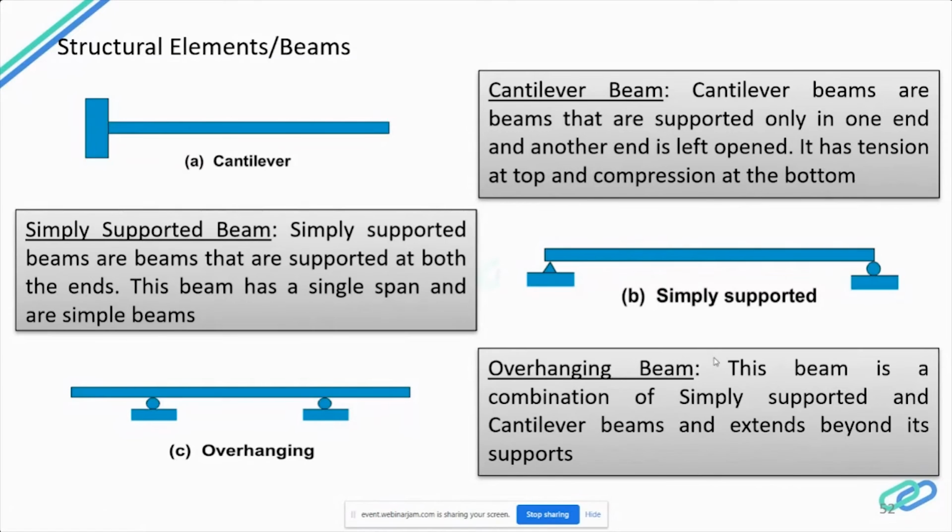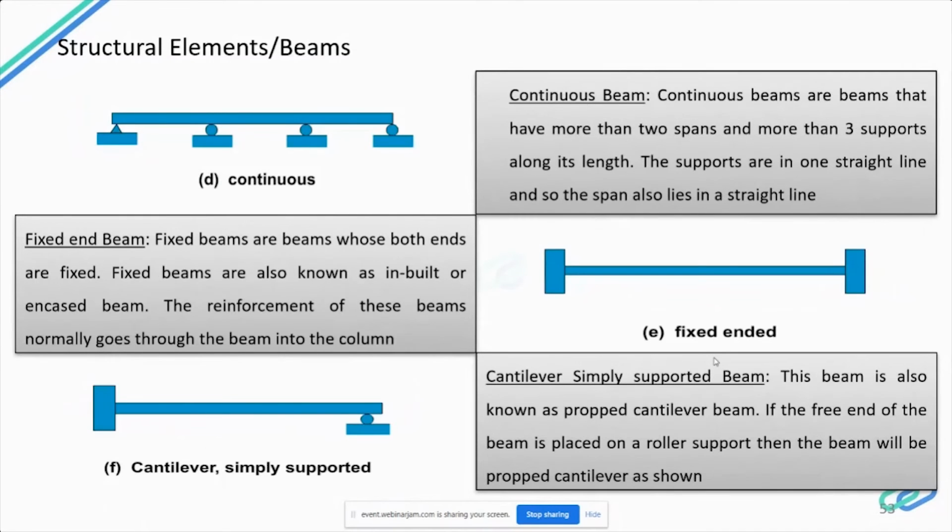So continuous beams are beams that have more than 2 spans and more than 3 supports along their length. The supports are in one straight line, and so the spans also lie in a straight line. A continuous beam can be seen in places where you have 2 columns supported at the ends, and these beams will be crossing numerous secondary beams in between. So that is where we come across continuous beams.